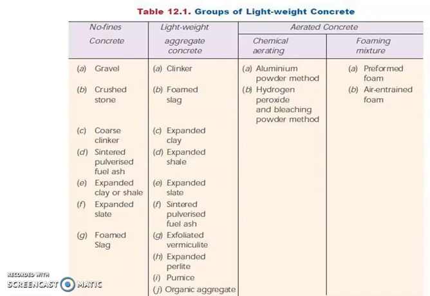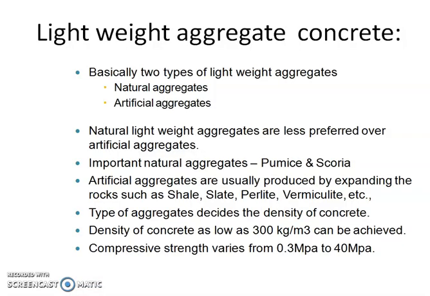These are the materials we'll be using for producing lightweight concrete. For lightweight aggregate concrete, clinker and foam slag can be used. For no fines concrete, you can use coarse clinker, gravel and crushed stone. Coming to aerated concrete, it is of two types: one is chemical aerating, another one is foaming mixture. In foaming mixture, you can introduce air entrained or perforated foam into it. In chemical aerated, you can use aluminium powder. When you add that aluminium powder, it will liberate hydrogen bubbles.